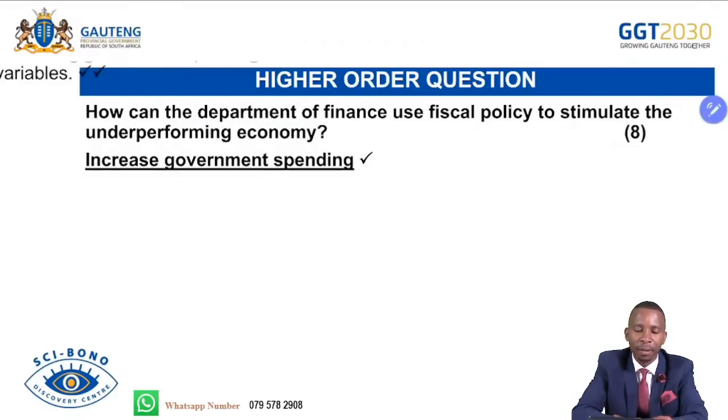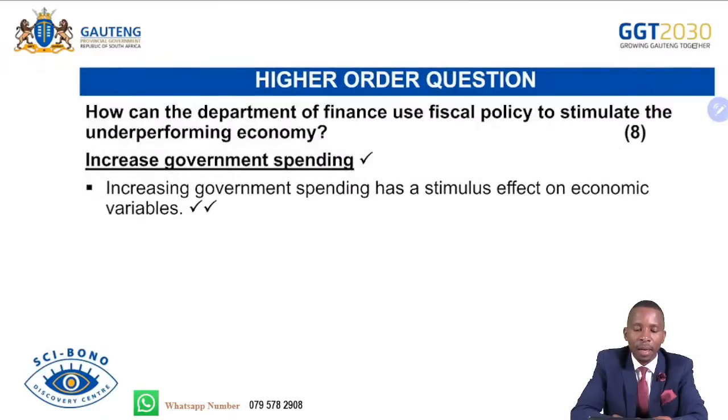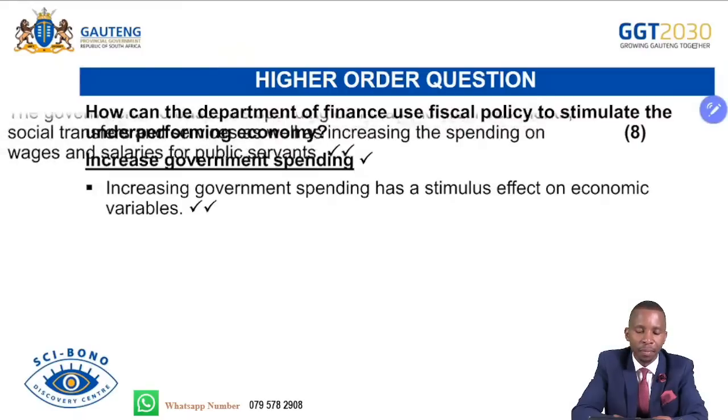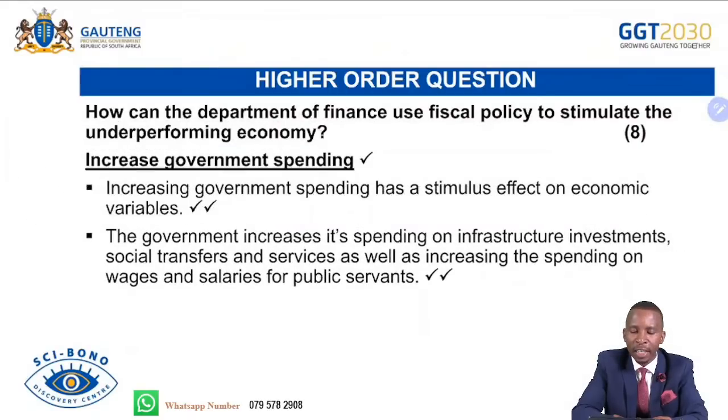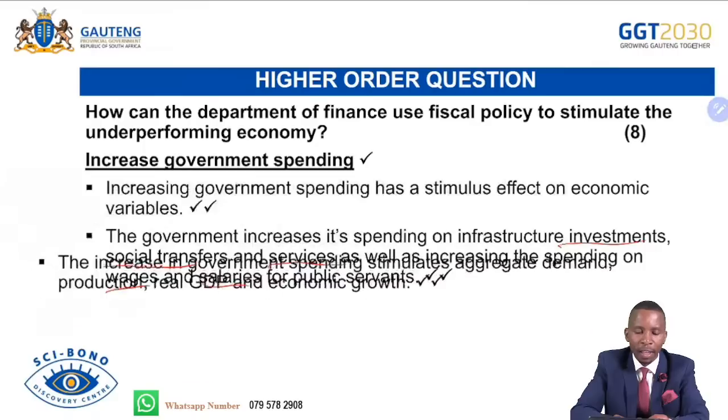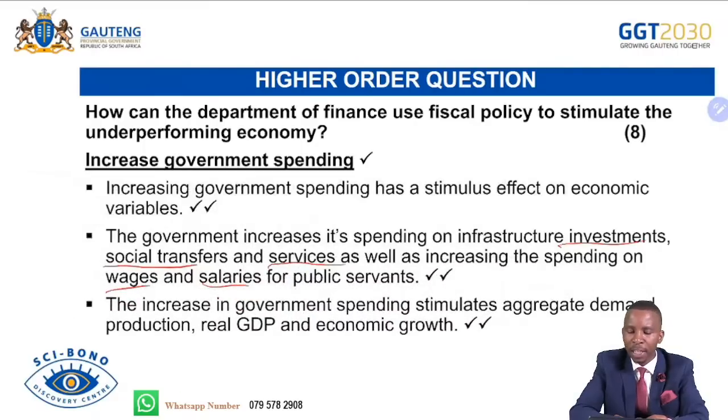Increasing government spending. Increasing government spending has a stimulus effect on the economic variables. The government increases its spending on infrastructure investment, social transfers, services, as well as increasing the spending on wages and salaries for public servants. That's how the government uses its spending. And then the increase in government spending stimulates aggregate demand, production, and real GDP, as well as economic growth.